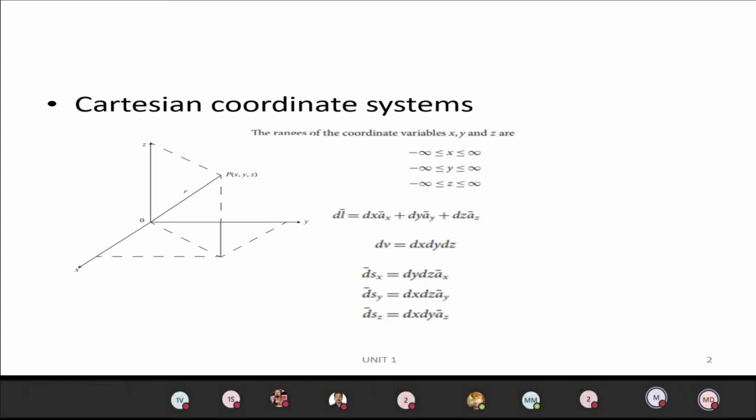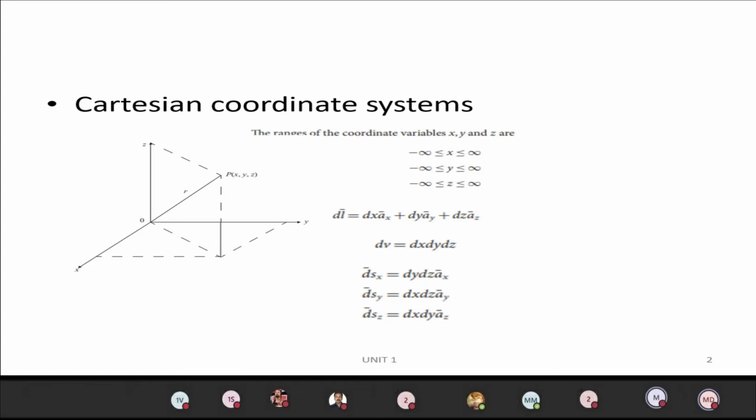dl equal to dx ax plus dy ay plus dz az. dv equal to dx dy dz. Differential length is given by the formula dx ax plus dy ay plus dz az, whereas differential volume is given by the product of each axis, that is dx, dy and dz.